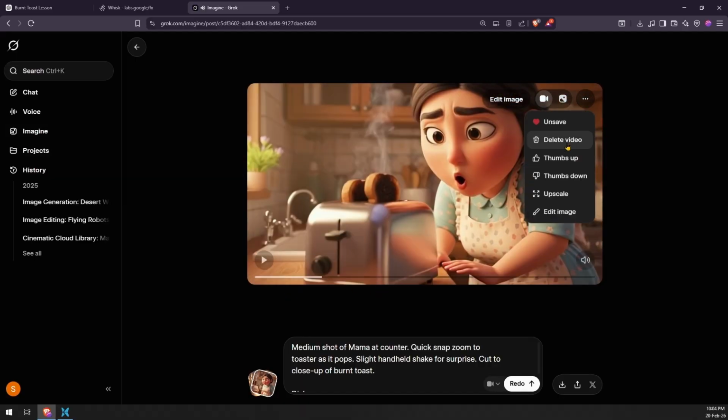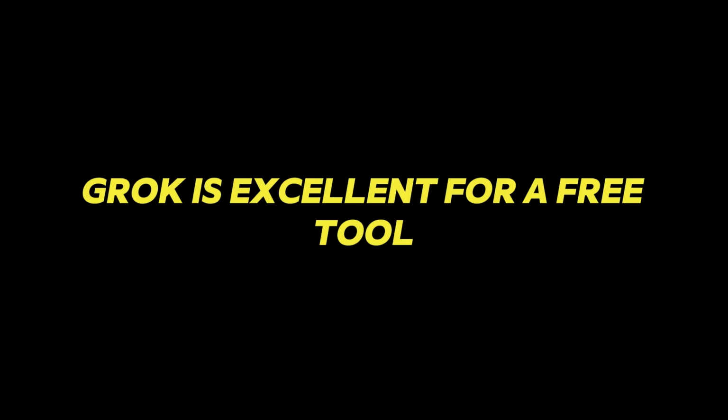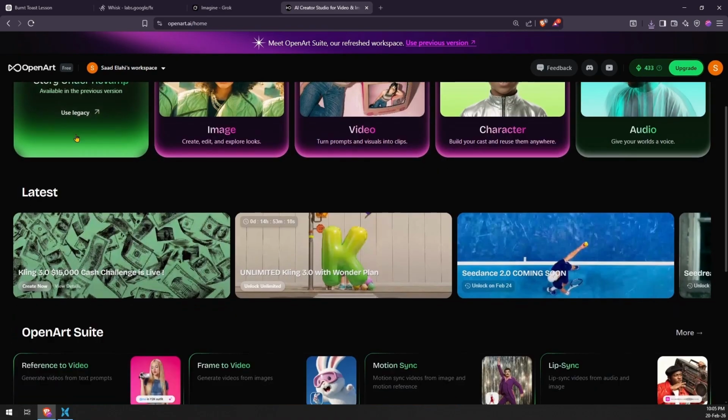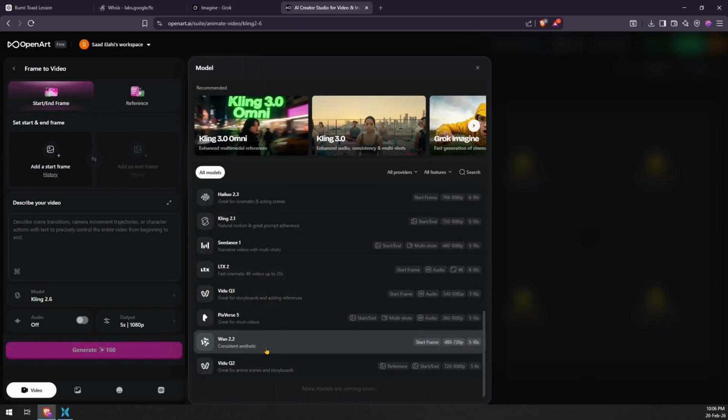Before downloading each clip, use the upscale option. Wait for the HD indicator to appear, then download. Grok is excellent for a free tool. However, if you have a budget and want higher quality results, I recommend checking out OpenArt. It gives you access to multiple models and tools all under a single subscription.